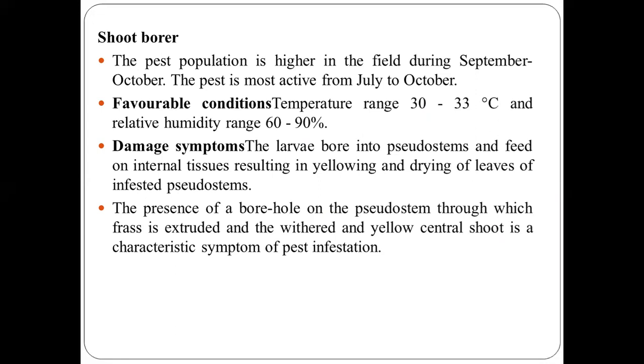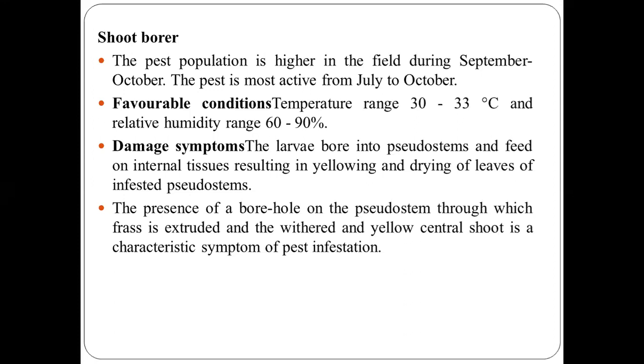And what are its symptoms? The larvae grow into pseudostems and feed on internal tissues, resulting in yellowing and drying of leaves of infested pseudostems. The presence of a bore hole on the pseudostem through which frass is exuded, and a withered and yellow central shoot, is a characteristic symptom of pest infestation.